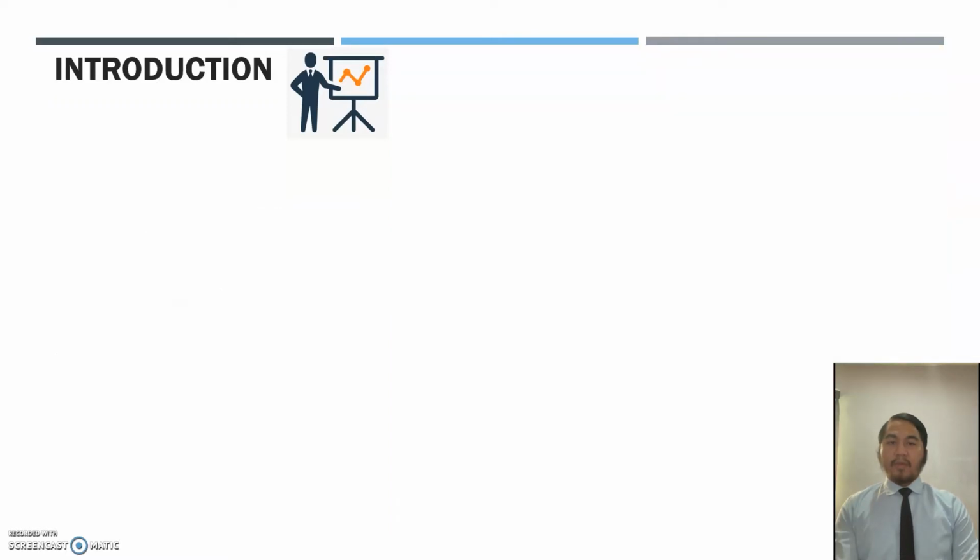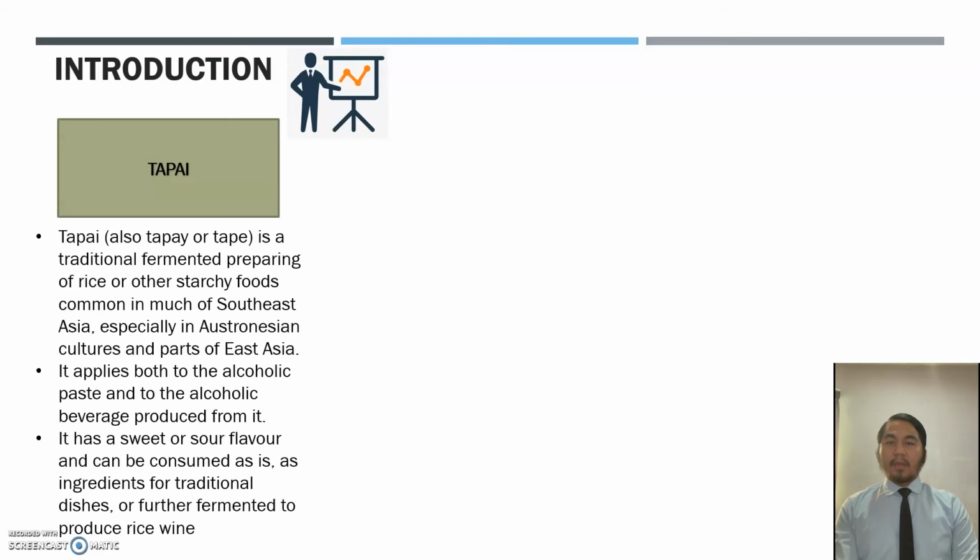The food product of this project is tapai. Tapai is a traditional fermented preparation of rice or other starchy foods common in much of Southeast Asia, especially in Austronesian cultures and part of East Asia. It applies both to the alcoholic paste and to the alcoholic beverage produced from it. It has sweet or sour flavor and can be consumed as is, as ingredients for traditional dishes, or further fermented to produce rice wine.